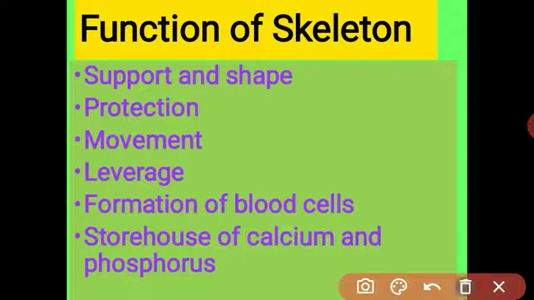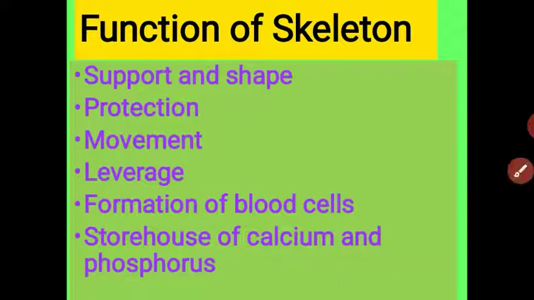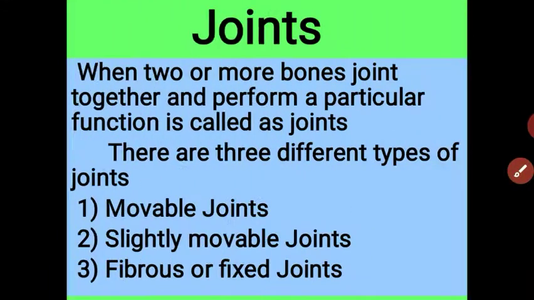Let us start the joints. Joints means what? When two or more bones join together and perform a particular function, this is called a joint. As you know, due to joints, we can move our hand, our wrist, legs, knee. Joints means two bones join to each other with the help of ligament. This is called a joint.